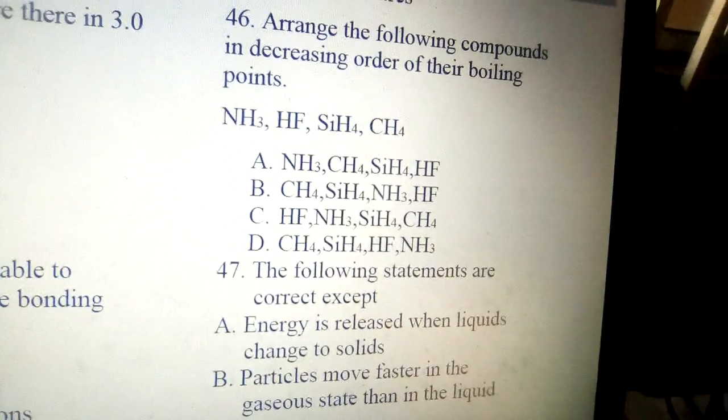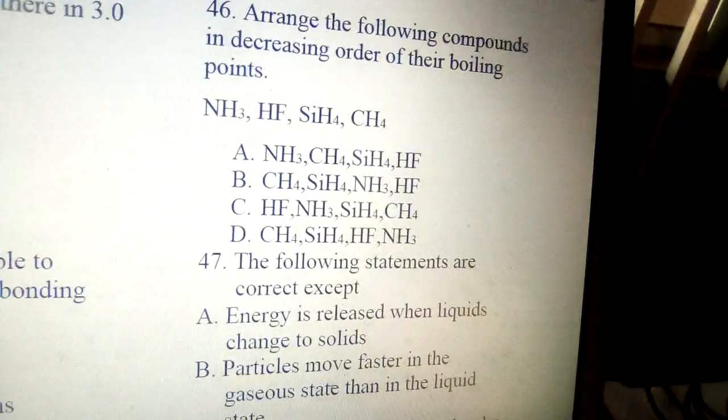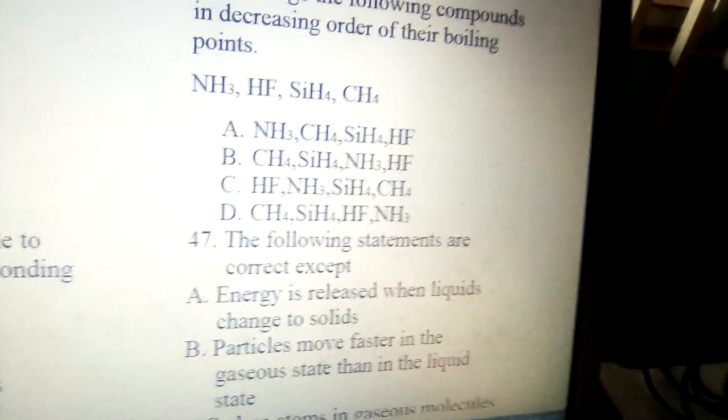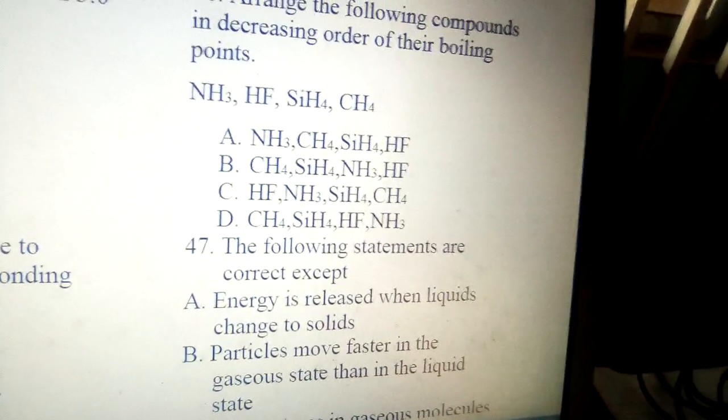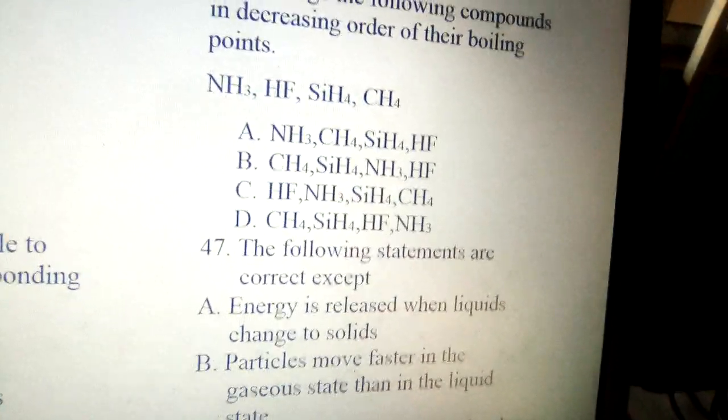Then going to silicon hydride and methane, the two of them possess covalent bond. Silicon tetrahydride has a higher molecular mass compared to methane. So silicon hydride will have a higher boiling point than methane. So the answer is C. That justifies the answer.